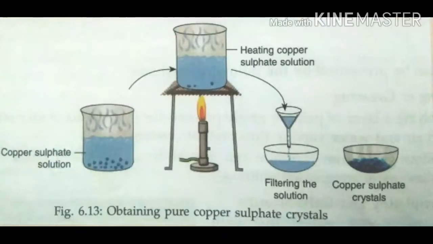This one we call crystallization. Crystallization means the process of cooling a hot concentrated solution of a substance to obtain crystals.